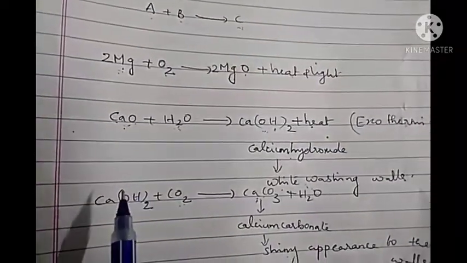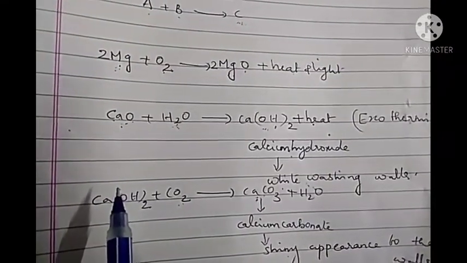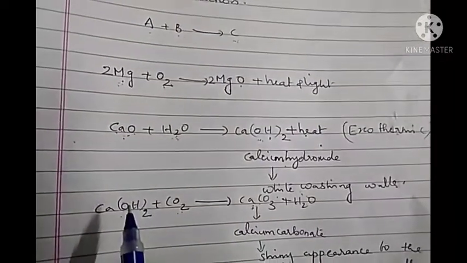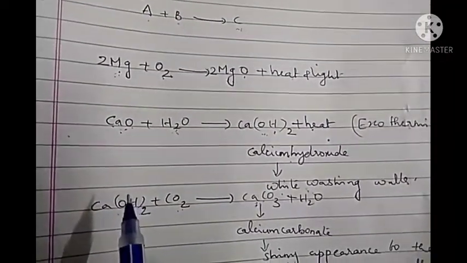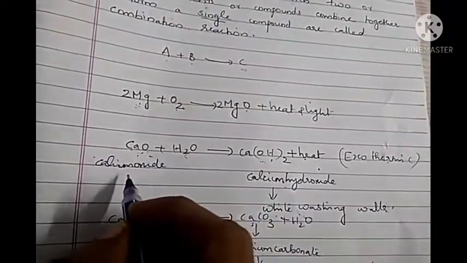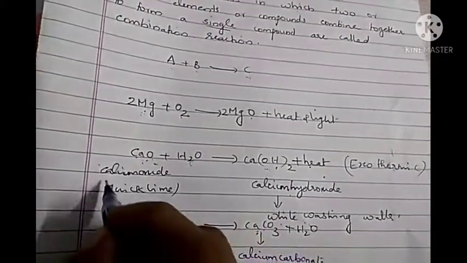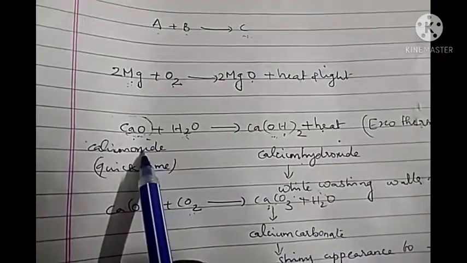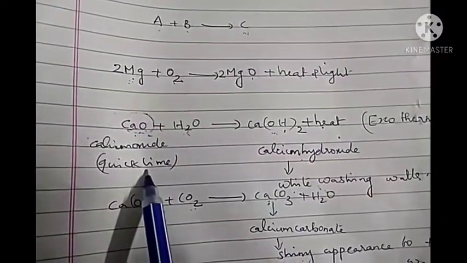Some of us have two names. One is our nickname and one is our official name. Like that, some chemicals also have two names. One is known as their common name and the other one is their chemical name. Here calcium oxide is its chemical name and it is commonly known as quicklime. So this compound CaO has two names. Its chemical name is calcium oxide and its common name is quicklime.